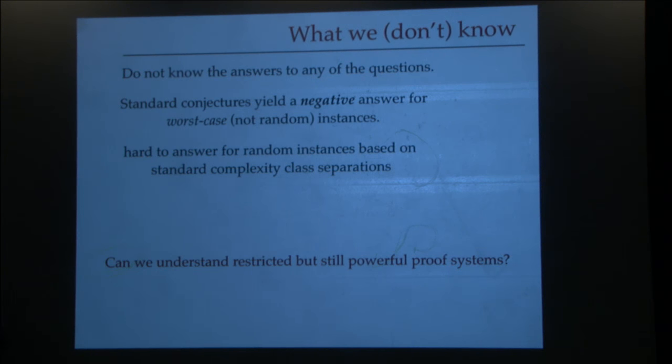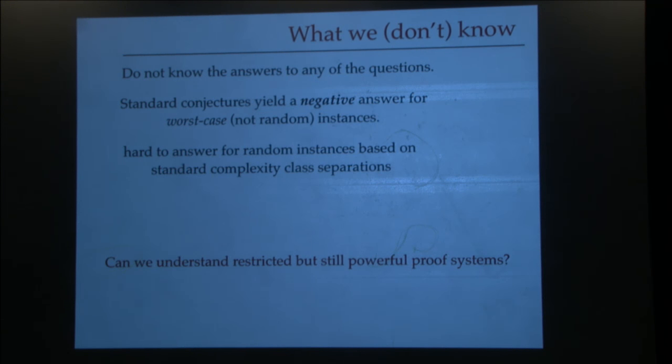Since this is going to be a more restricted setting, I can hope that I'll have arguments to show existence or non-existence of these proofs. At the same time, if I could argue that this restriction captures many of the strong techniques that we already know, then this restriction may still be sensible. It does not give us the answer to the question that we actually want to ask, but it still gives us some indication about what that answer might be.